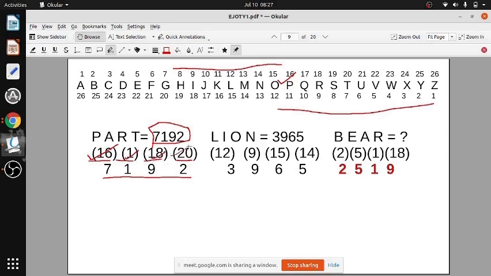and T is 20. So when you compare with 7192 which is given, you can see that whenever there is a 2-digit number they have added it. Similarly check LION, 12, they have added 1 and 2. But how will we know whether to take the backward number or the forward number? Now you are taking the forward number; when the backward number comes I will point out. One is by trial and error but I'll give you a better method. Beta, you have asked a very good question, I'll tell you.